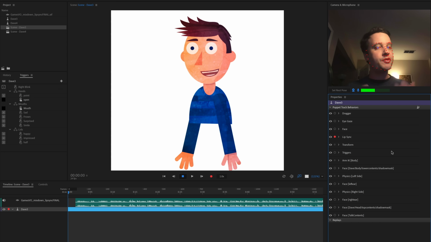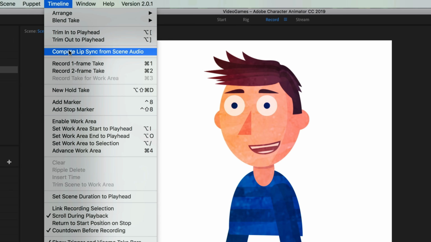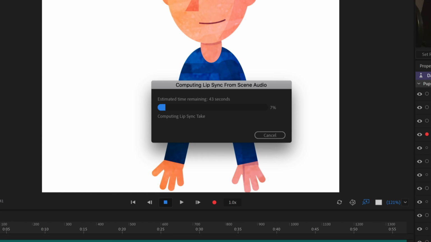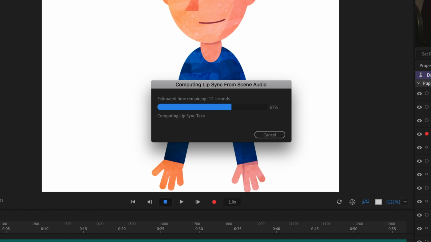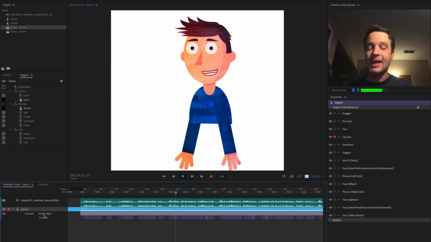And in the case of a pre-recorded audio track, all I'm going to do is go to Timeline, compute lip sync from scene audio, and that's going to go through the process of analyzing that audio track and giving me all of the individual mouth shapes as if I were recording it live. So this is the process I am constantly using when I record an audio track in Audition. I bring that raw audio in, I add it to my scene, and I do timeline compute lip sync from scene audio. So you can see that added a new track in my timeline called Lip Sync Audio Input and